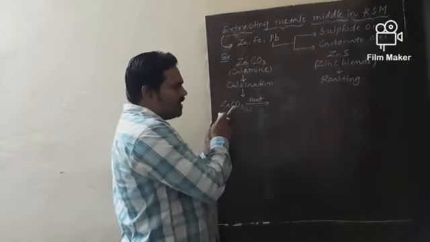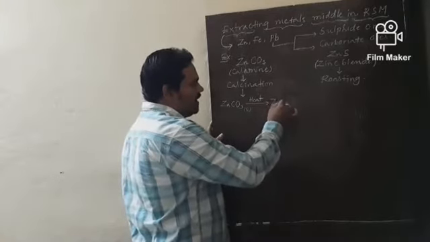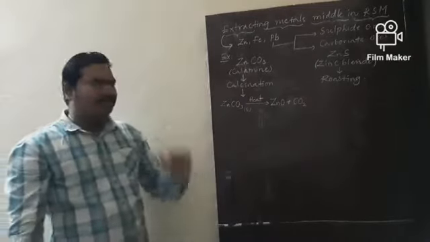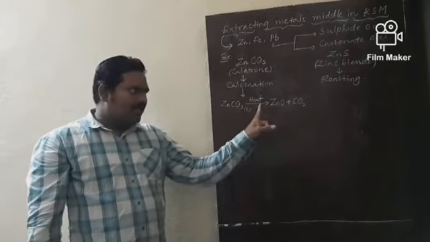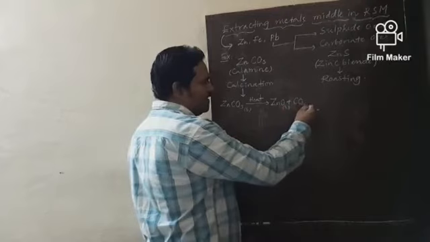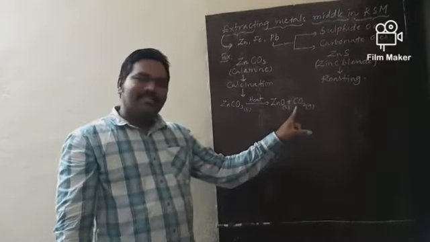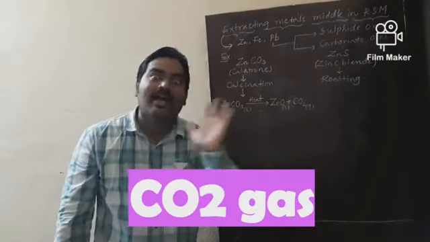Zinc carbonate undergoes heating, converting to zinc oxide plus carbon dioxide. This is step number 1. So, zinc carbonate ore is converted to zinc oxide, which is a solid material, and carbon dioxide gas. During the process of calcination, which gas is liberated? Yes, you are correct, carbon dioxide.